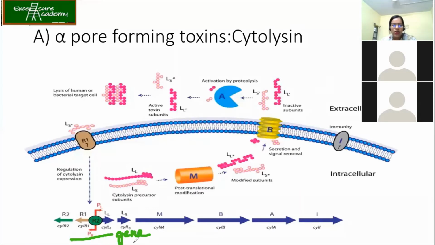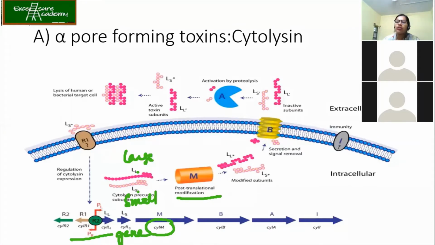Okay. Now, two subunits have been produced. That is your large subunit and the small subunit. So LS stands for large and small subunit of the cytolysin. Okay. Now what is happening? So they are modified with the help of the protein called CYLM, which is meant for post-translation modification.